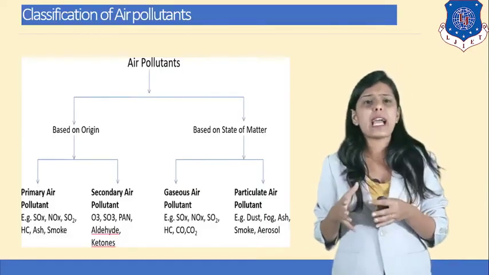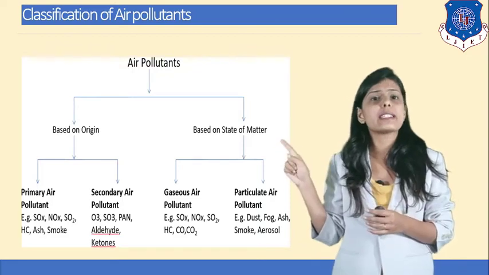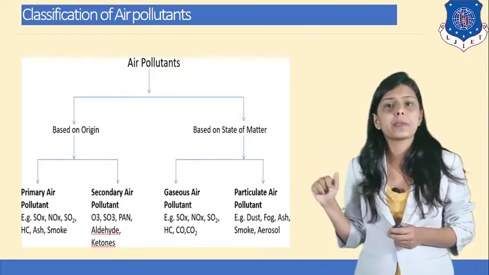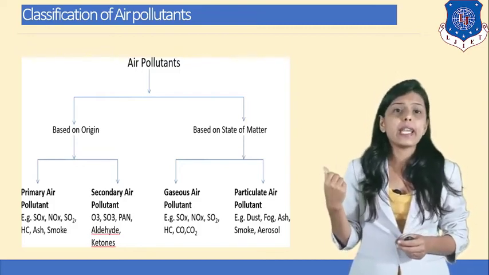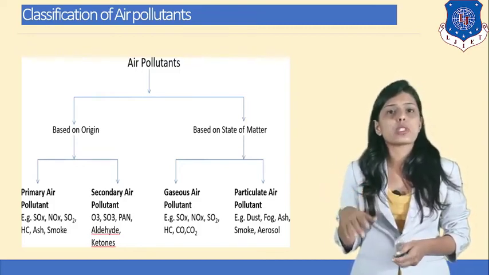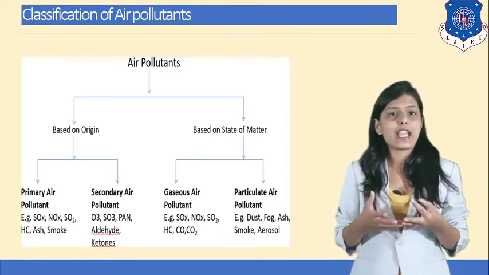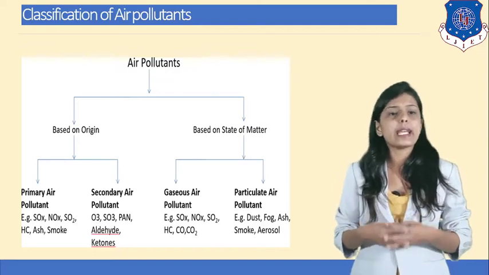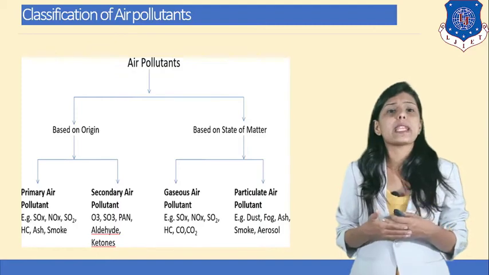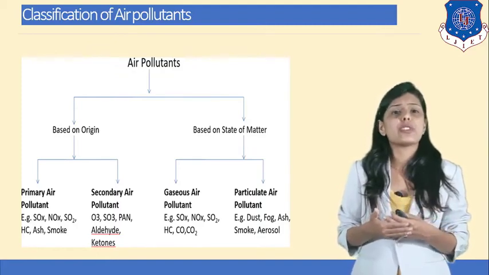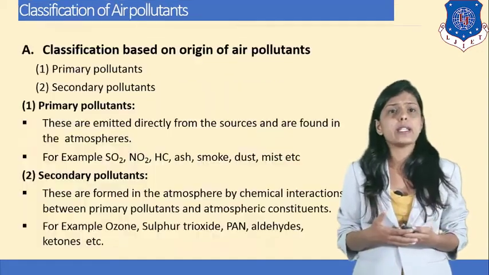Air pollutants can be classified into two categories. The first one is based on origin and the second one is based on state of matter. Based on origin, they are classified into two categories, primary air pollutants and secondary air pollutants. And based on state of matter, they are classified into two categories, gaseous air pollutant and particulate air pollutant. So what do you mean by primary air pollutant? What do you mean by secondary air pollutant? What do you mean by gaseous air pollutant? What do you mean by particulate air pollutant? We'll study that in detail.